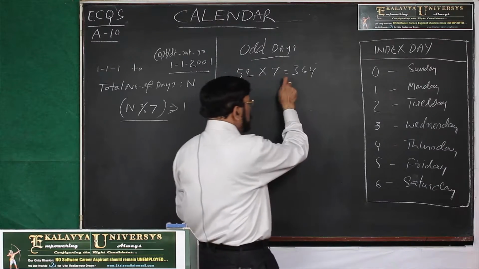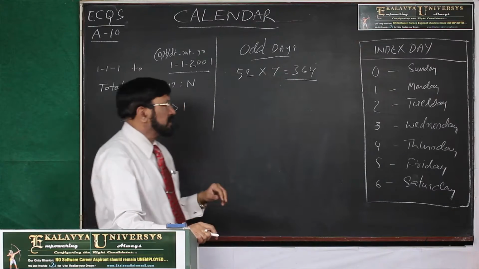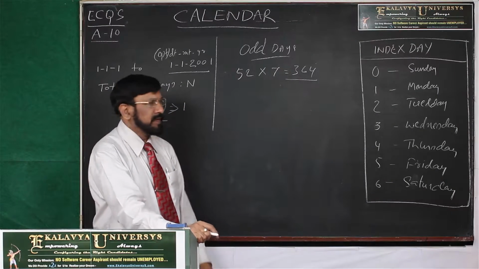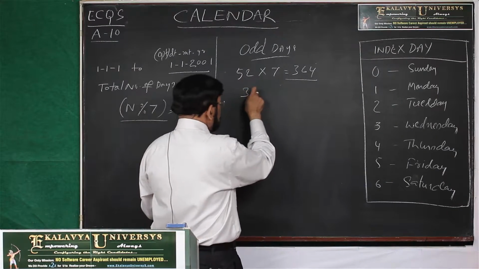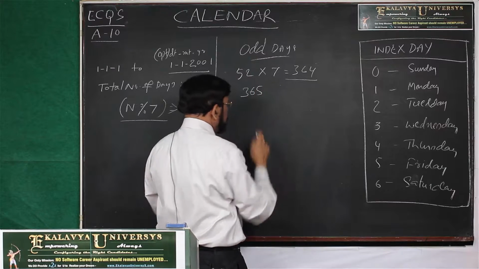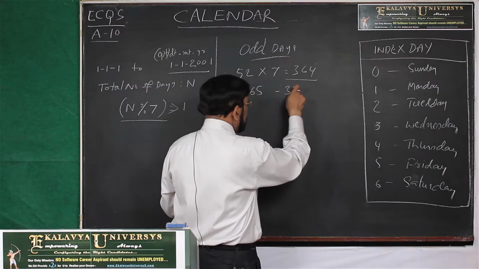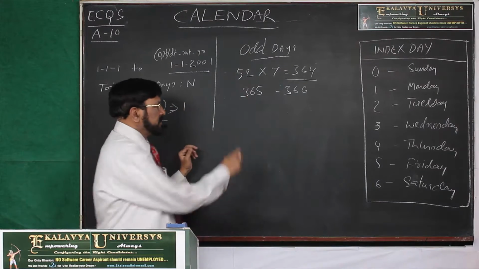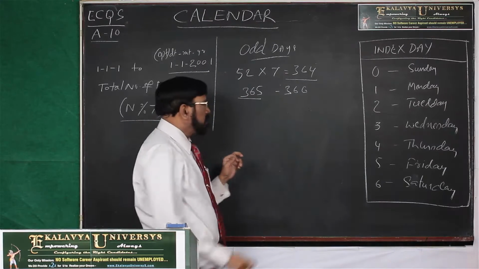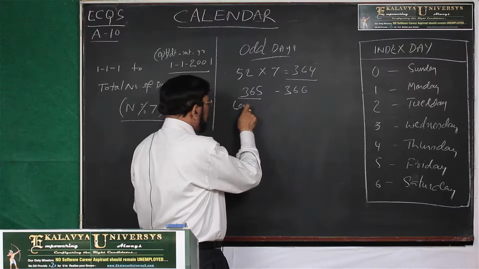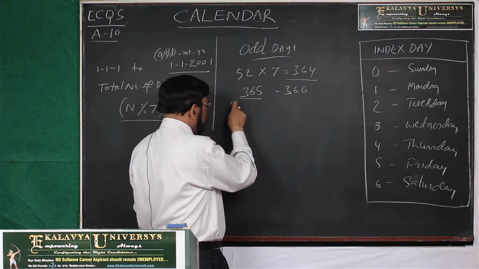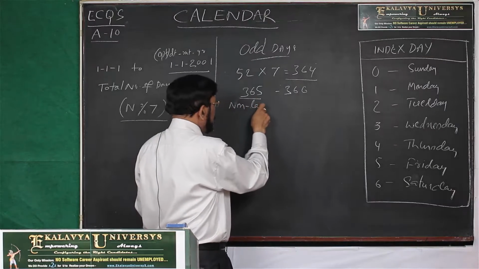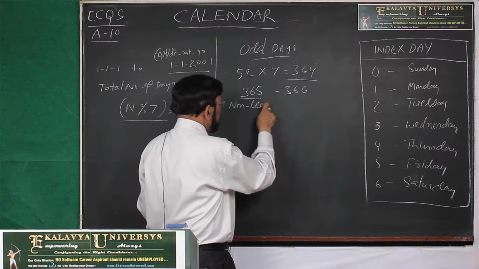But no single year in the calendar has 365 days only. As you know, some years have 365 days, other years have 366 days. This is called a non-leap year.